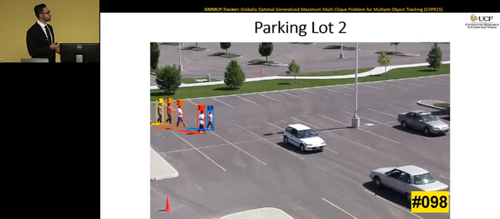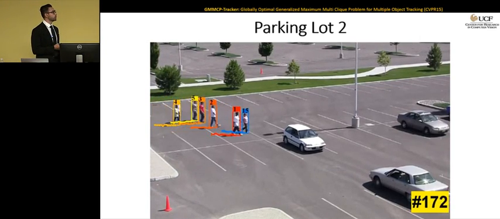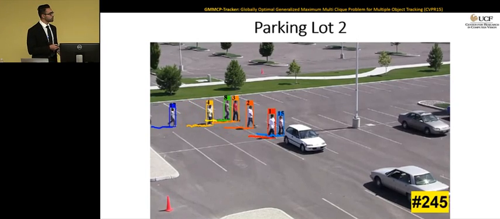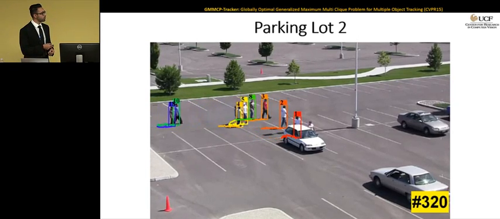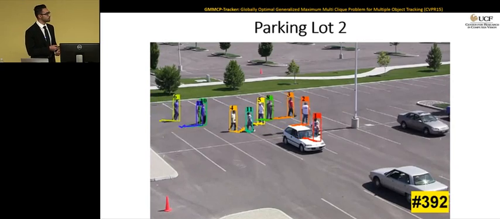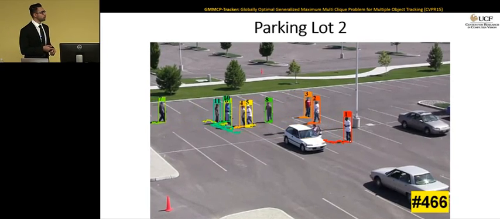And here is the other sequence that we presented with this paper, which is the parking lot 2 sequence. It's interesting because there's a fighting scene happening. We have nonlinear motion, we have occlusion, we have targets with similar appearance. That kind of makes it a challenging tracking sequence.